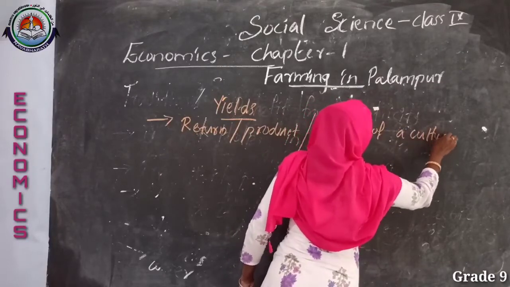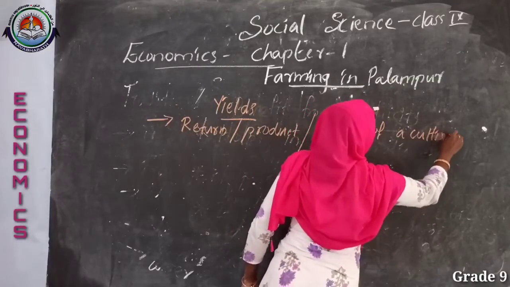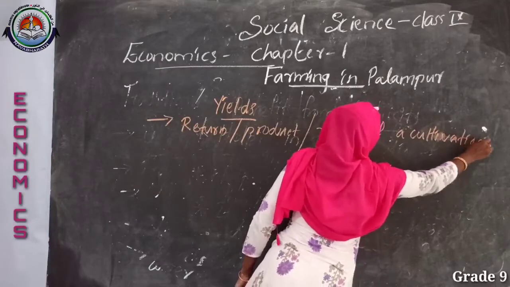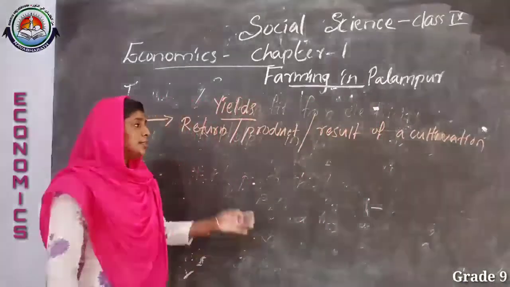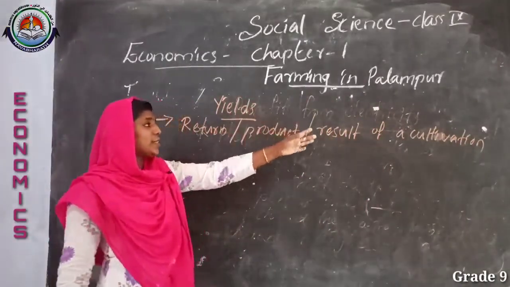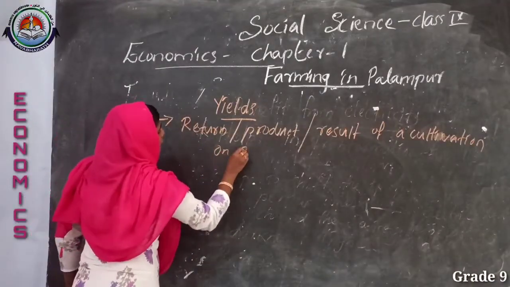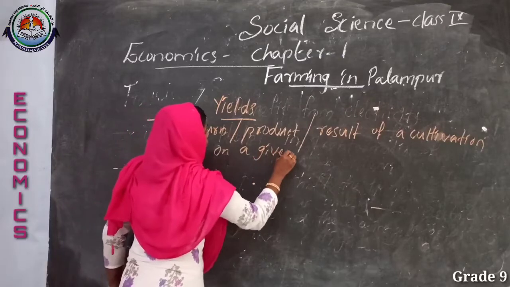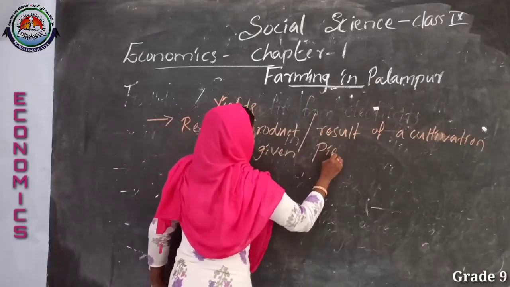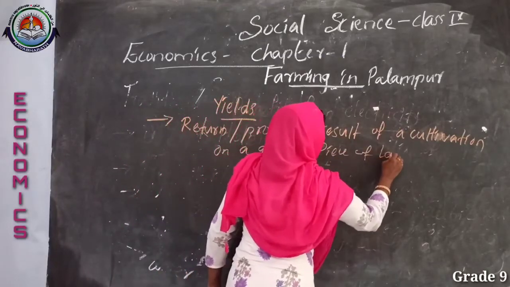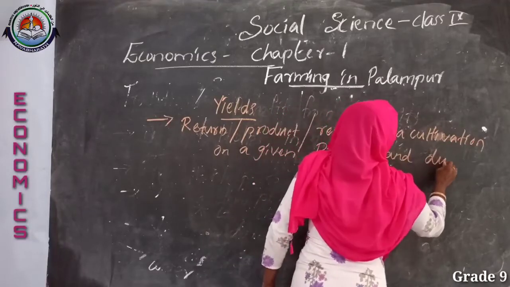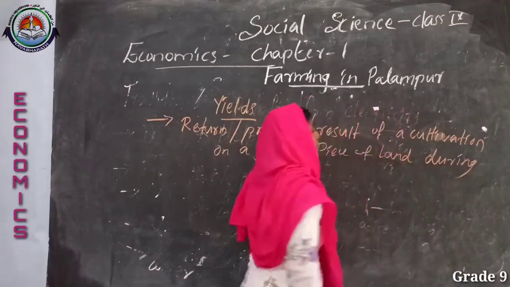Here we use the term cultivation because yield is the product from the cultivation. That is why we select yield as the product of cultivation. Cultivation on where? On a given piece of land, during a single season.